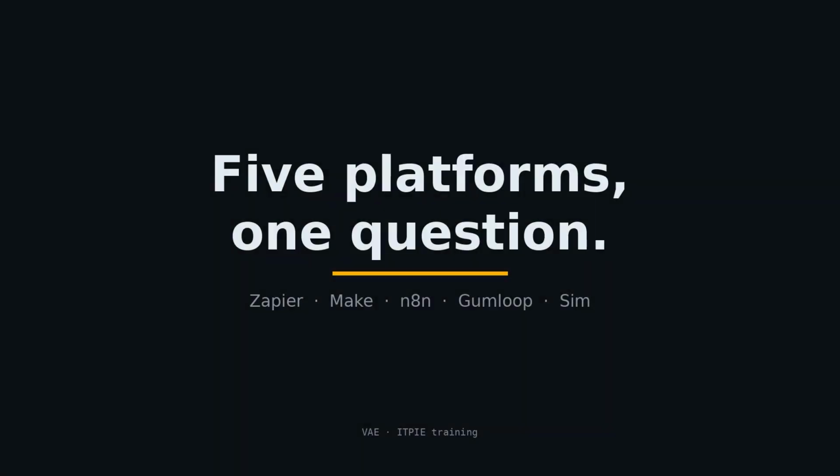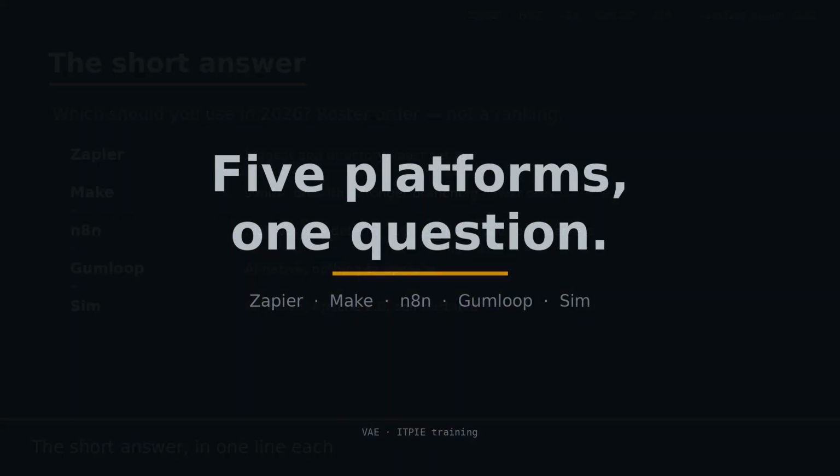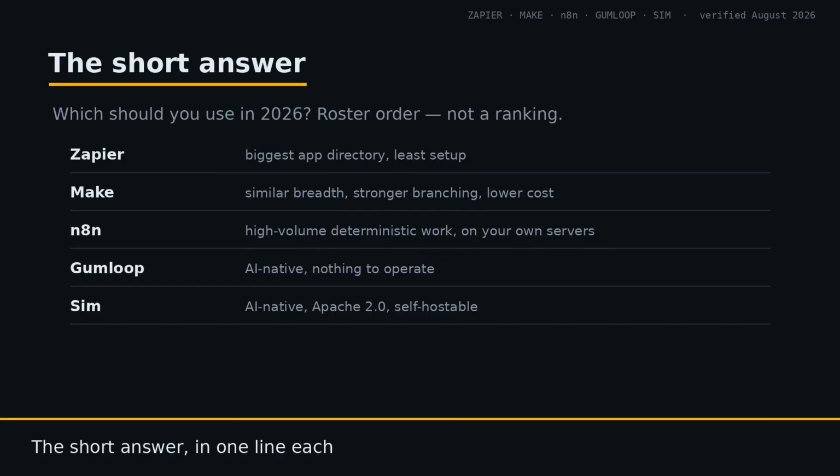5 platforms, 1 question. Short version. Zapier if you want the biggest app directory and the least setup, and you're automating simple trigger and action work. Make if you want similar breadth with stronger branching logic at lower cost.